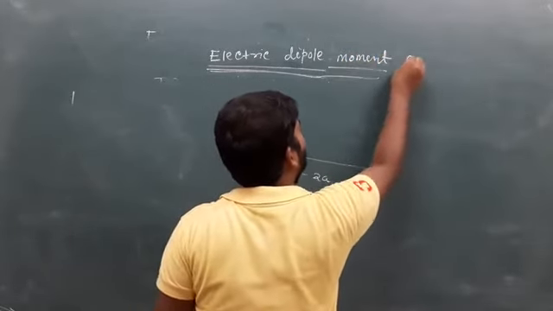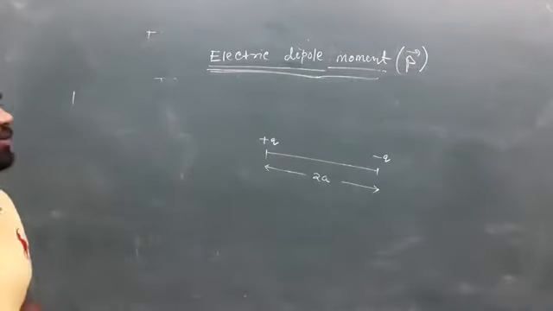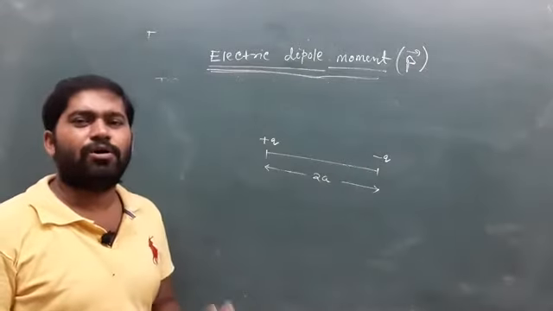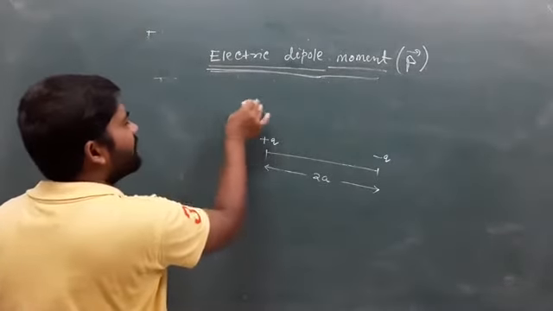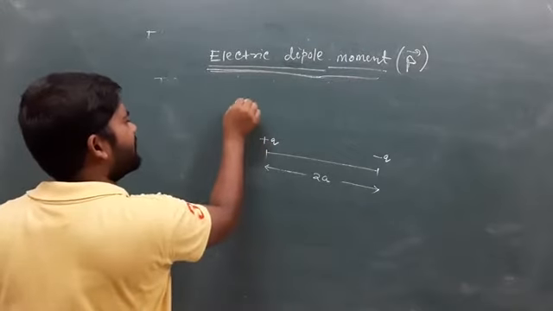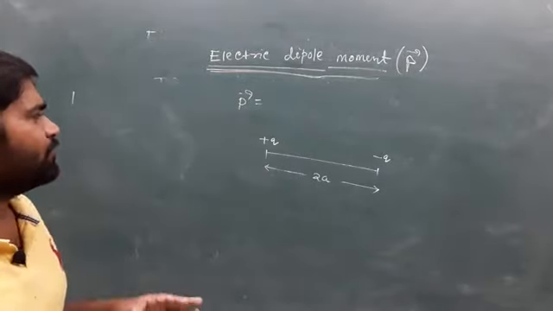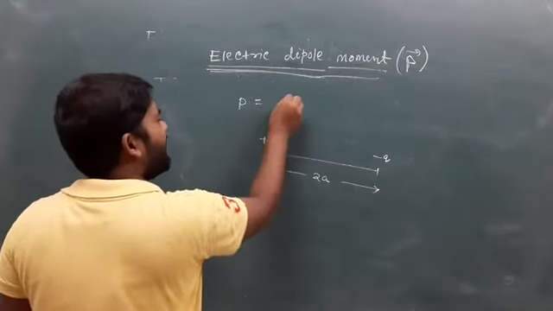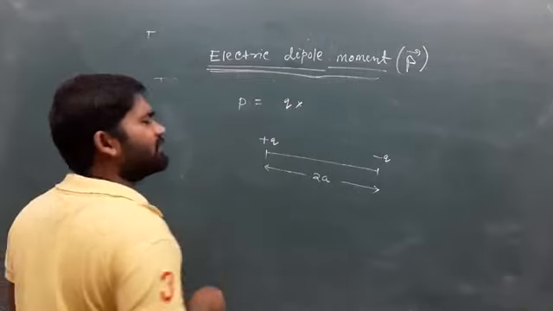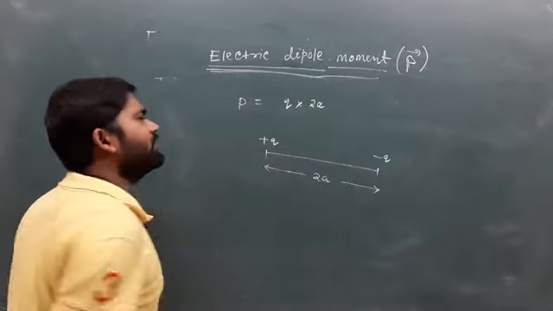Electric dipole moment is simply called the P vector, or the strength of an electric dipole. Dipole moment is defined as the product of the magnitude of either charge and the separation between the two charges.